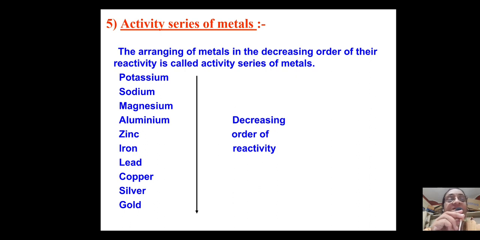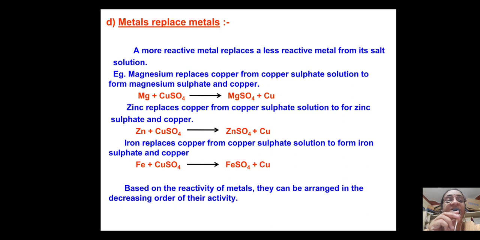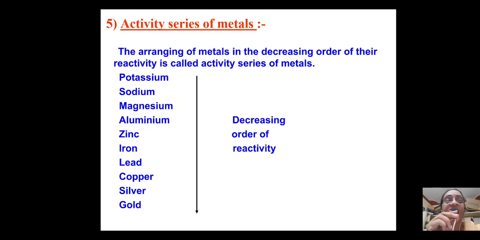So in the earlier slide you have seen, now you just observe again, magnesium, zinc and iron are replacing copper in the copper sulfate. So here you find magnesium, zinc and iron are all above copper in the given list, isn't it? So copper नीचे है, copper से ऊपर है, iron भी है, then you find zinc and magnesium, everything above copper.